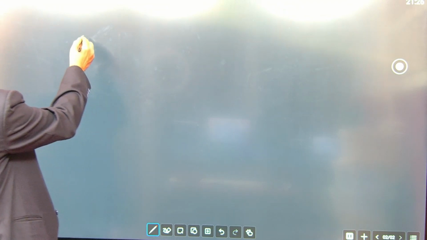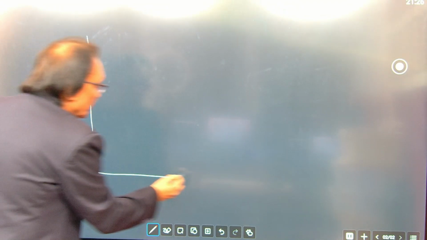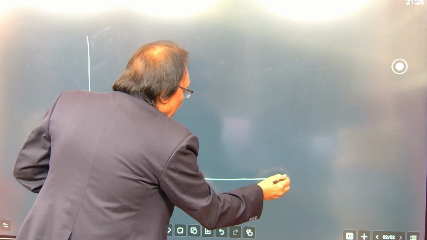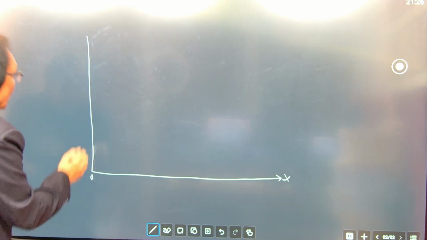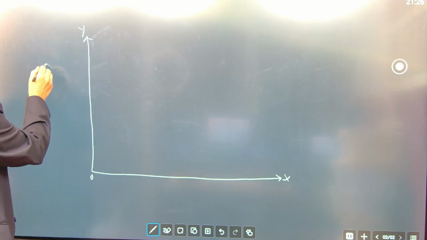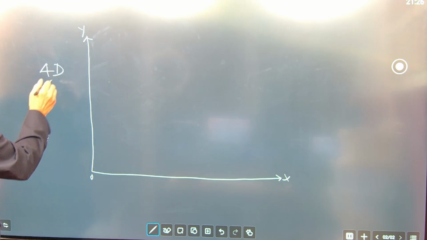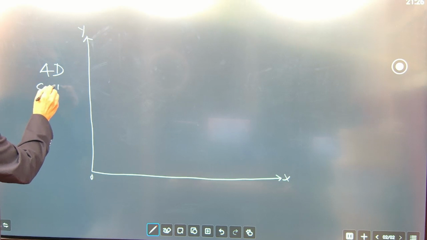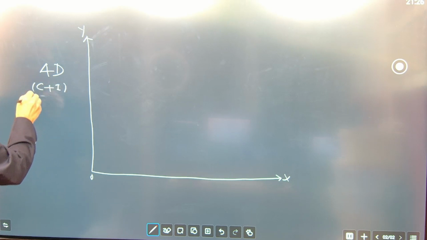Follow carefully. So you can see it here. This is your x-axis, and this is your y-axis. On the y-axis we take AD, that is C plus I, consumption expenditure plus investment expenditure.